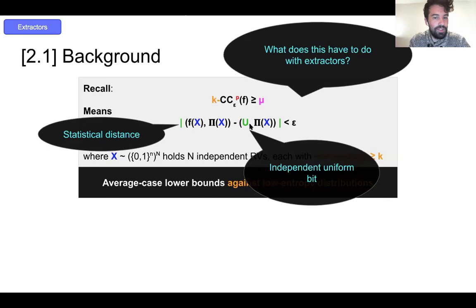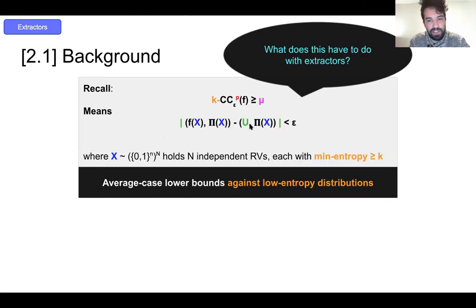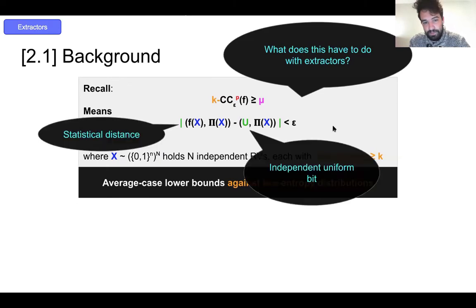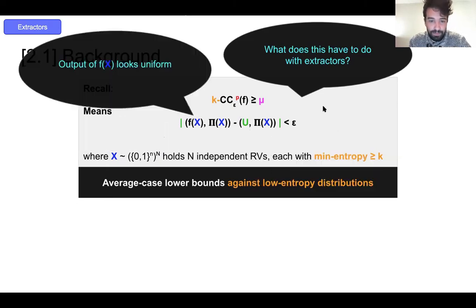And so intuitively, the way to see these are roughly the same thing is to note that if this distribution is close to this distribution and U is independent, then pi is really not computing F at all. It's not correlated at all. Okay. Well, notice that this condition ensures something you might not have expected, which is that F of X looks uniform.